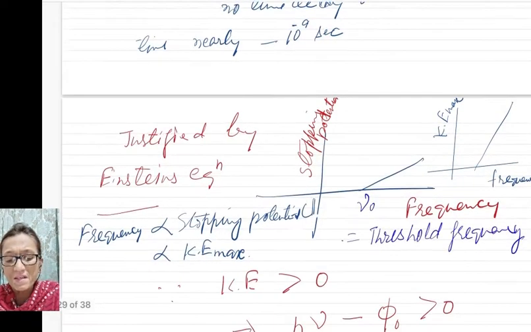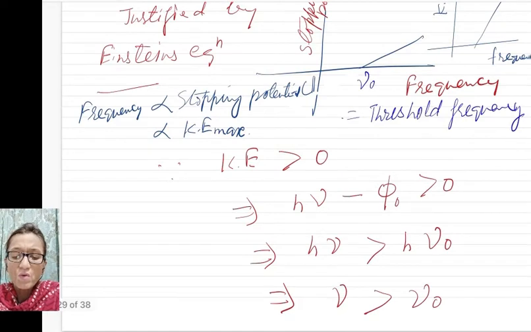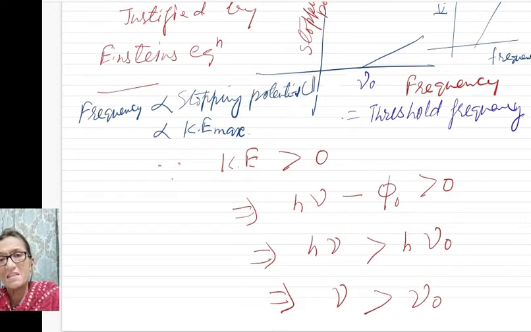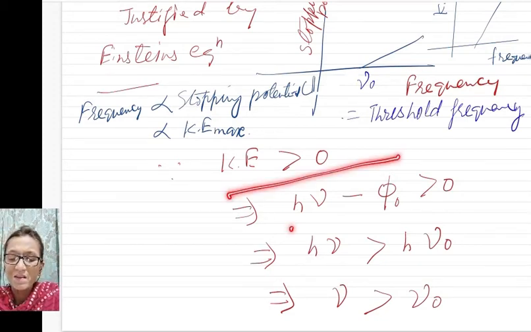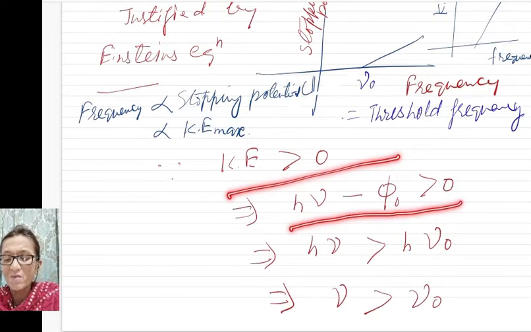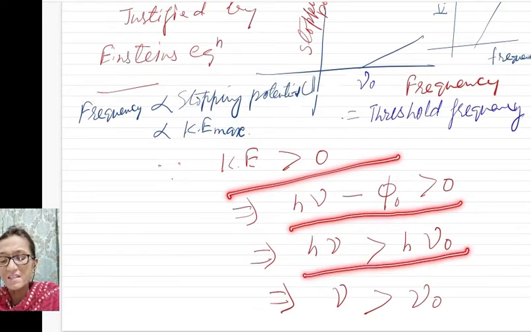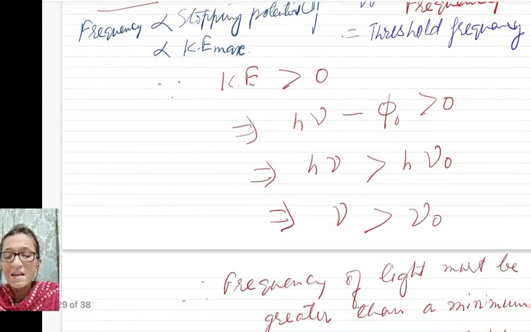Now the second observation, let me show you. You know that kinetic energy cannot be zero, because only when velocity is greater than zero does kinetic energy come into existence. Kinetic energy is half mv square. So kinetic energy should always be greater than zero. And it is equal to h nu minus the work function phi naught, and therefore h nu is greater than h nu naught, and therefore nu should be greater than nu naught, and here nu naught is called the threshold frequency.